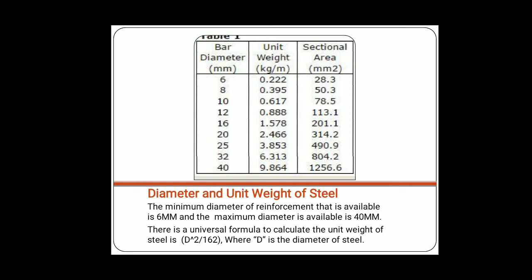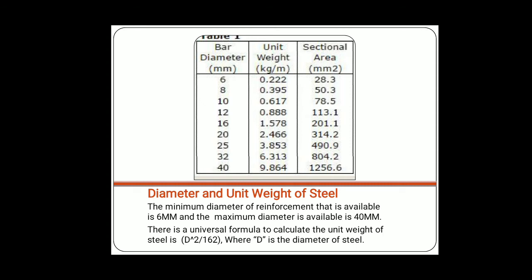For 32 mm it is 6.313 kg per meter, and cross sectional area is 804.2 mm square. For 40 mm it is 9.864, cross sectional area 1256.6 mm square.